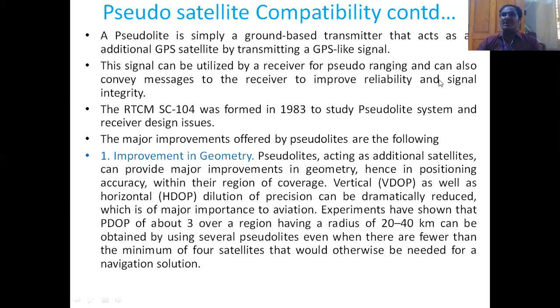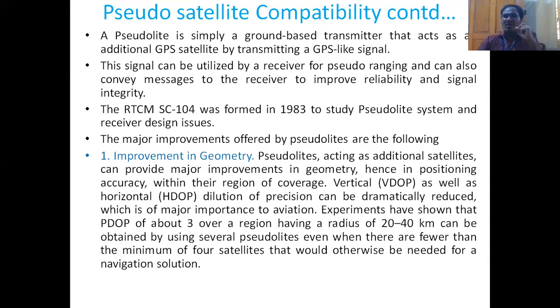So this signal can be utilized by a receiver for pseudo ranging and can also convey messages to the receiver to improve the reliability and signal integrity. So we are using a local satellite signal. You can assume that as a local satellite. A local satellite will also send a signal, and that is called a pseudo satellite, and that signal is like a GPS signal but not a GPS signal. For this, RTCM SC104 has given a separate appendix to study the pseudolite system and receiver design.